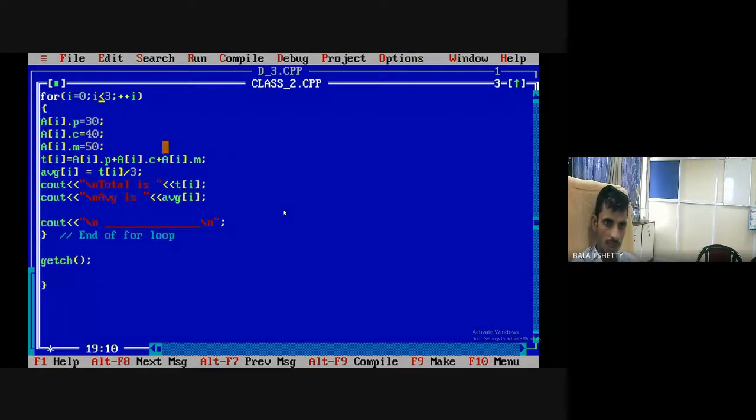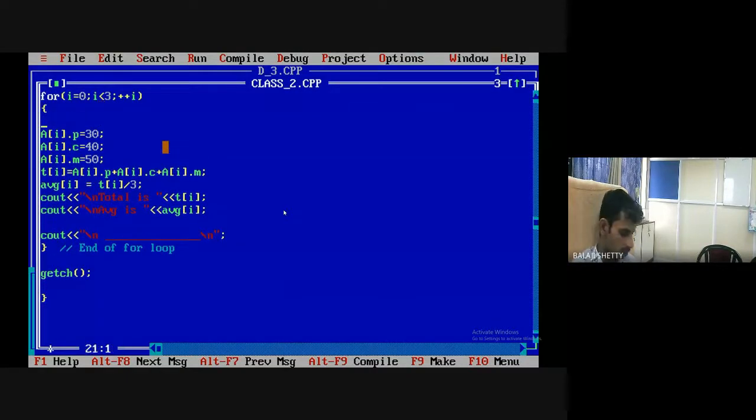Write down one cout statement here. Cout, newline, enter physics, chemistry, and math marks.